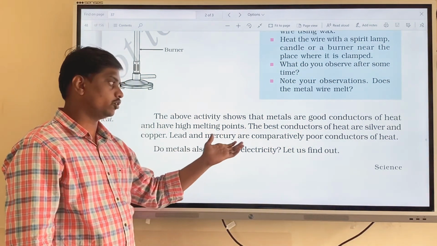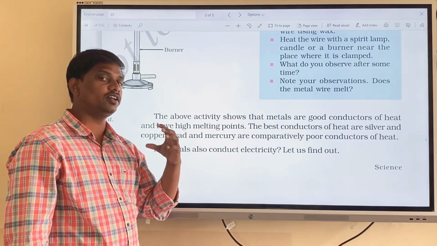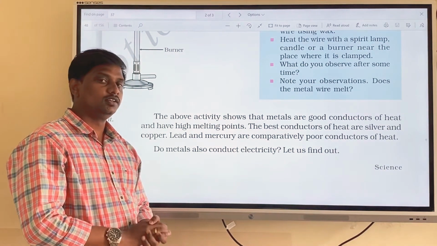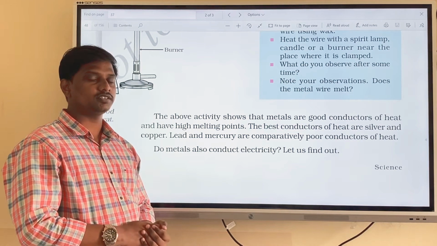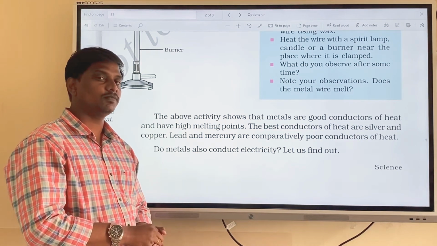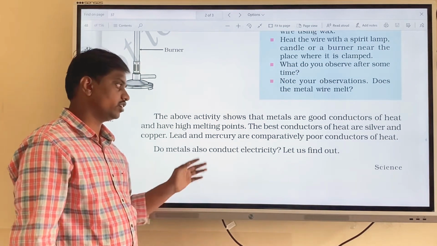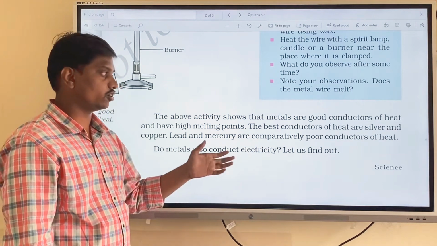Okay, so lead and mercury are comparatively poor conductors of heat. Lead and mercury are very poor conductors of heat. Mercury, being a metal, will be present in liquid form at room temperature. So that's why mercury and lead are comparatively poor conductors of heat.